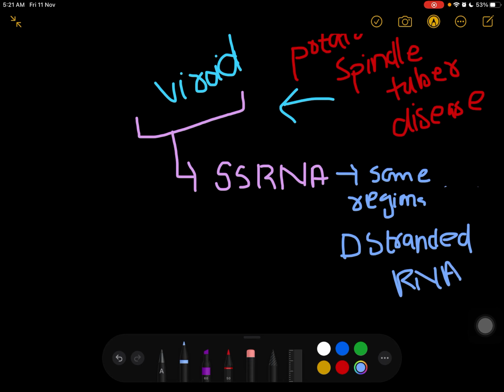Basically it is single stranded, but in some regions it is double stranded.